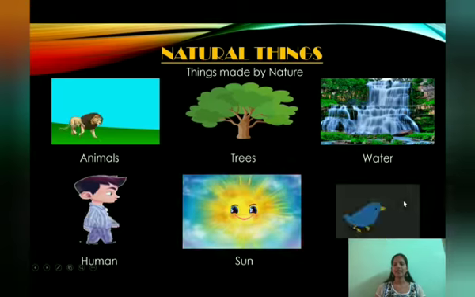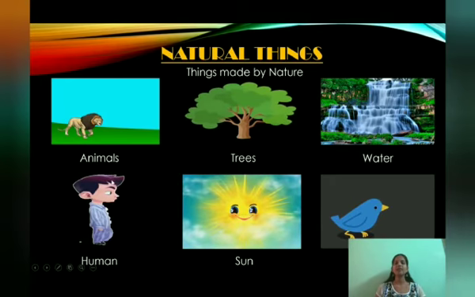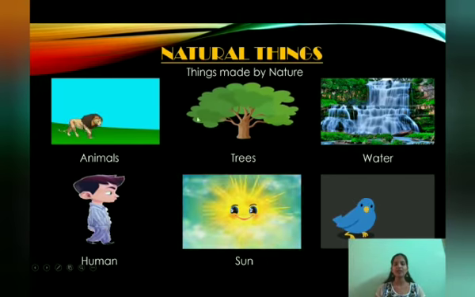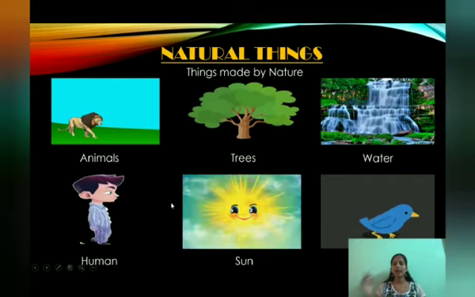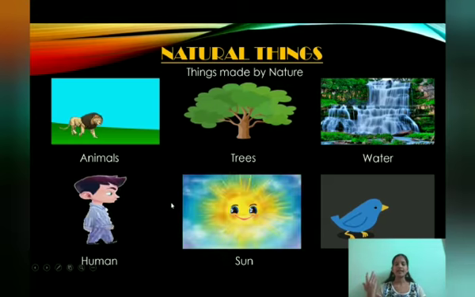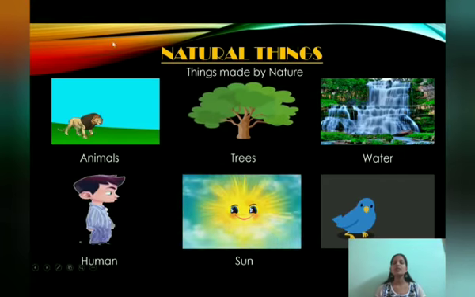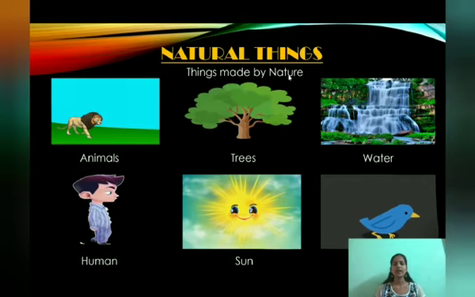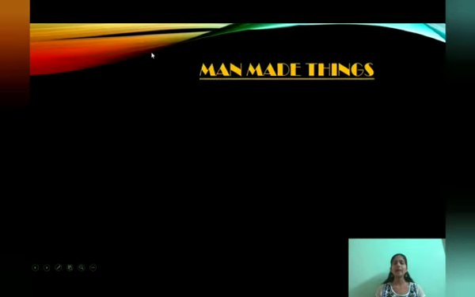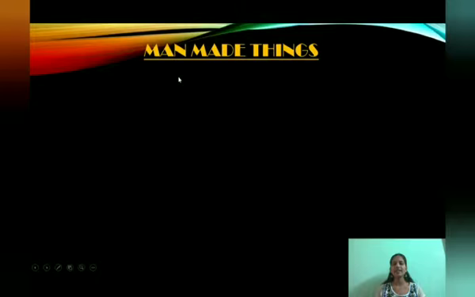Sun, birds, etc. These are a few examples of the things which we are getting from the nature. Not only this, we have the air, sand, etc. Like this, we have many things. So the things made by nature are called natural things. So next one is man-made things. Man-made things means things made by man.